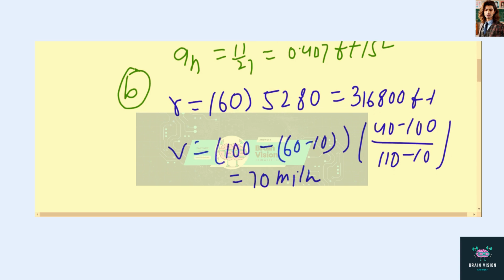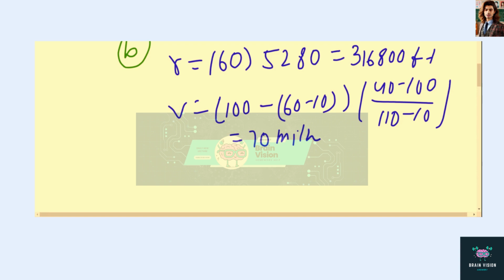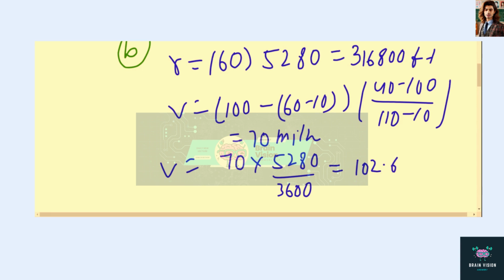Now we will convert this velocity v into feet per second. So 70 into 5280 upon 3600. This velocity comes out to be 102.667 feet per second.